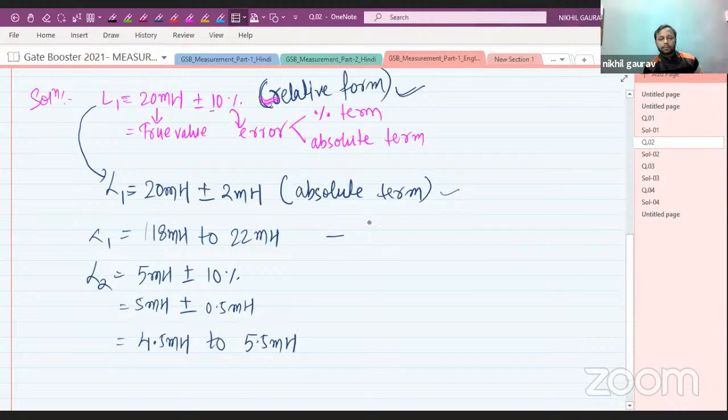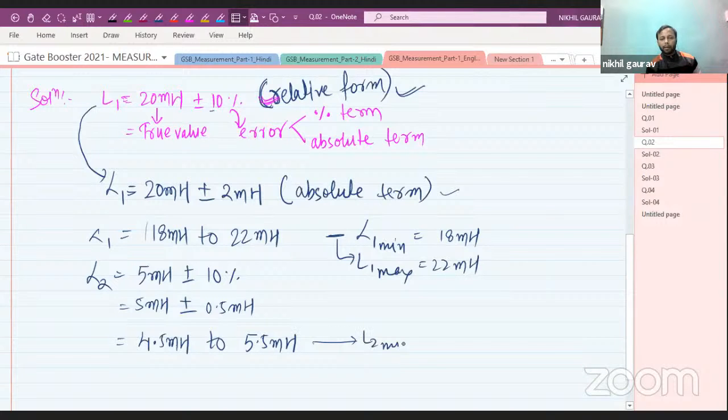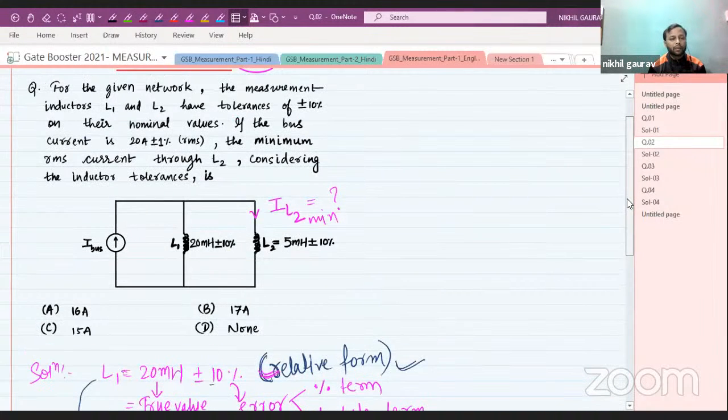So L1 minimum is 18 millihenry and L1 maximum is 22 millihenry. Similarly, L2 minimum is 4.5 millihenry and L2 maximum is 5.5 millihenry. What other information do we have?